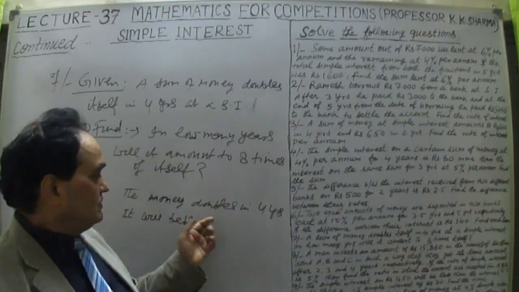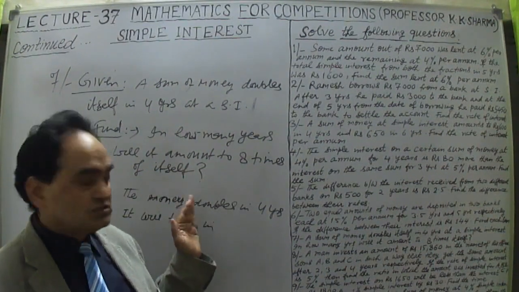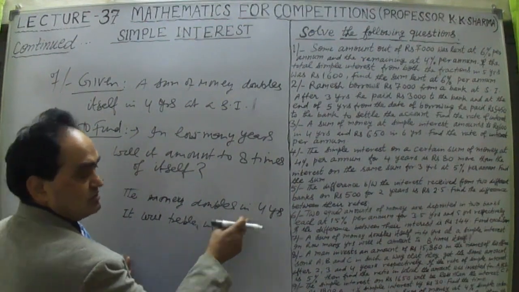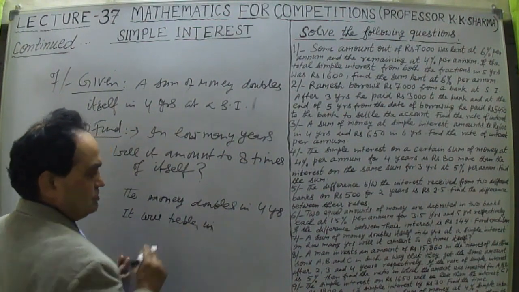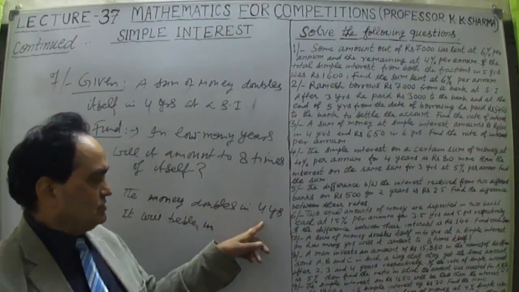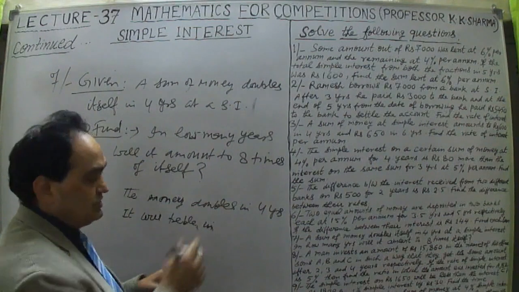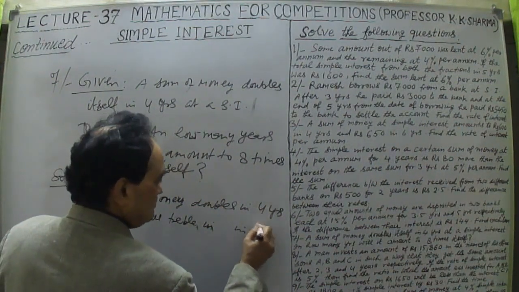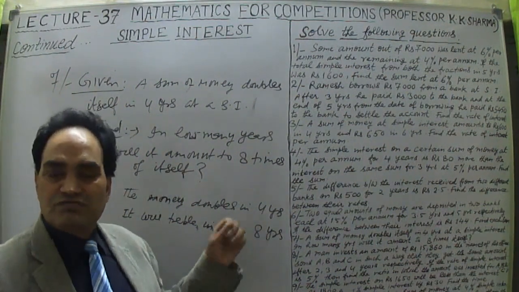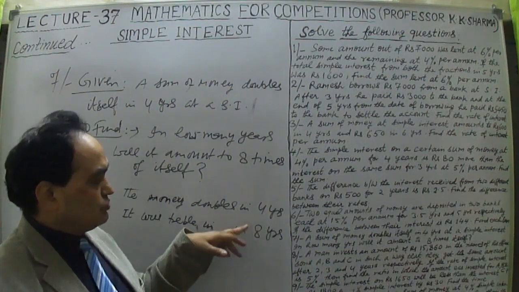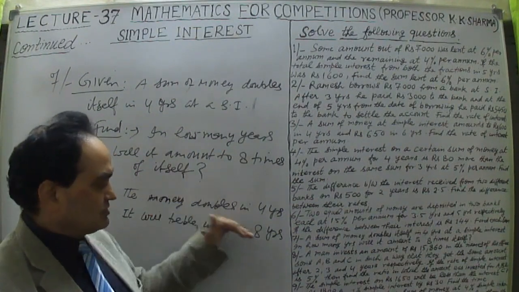Now in 4 years it has become twice P, doubles P, right? P is the difference in the principal. But P has become in 4 years, just double of itself. Now triples means twice P it will become. In 8 years it will become triple. Try to understand this question. What is the difference? How do we calculate this? 4 into 2, because twice P it will become in 8 years.